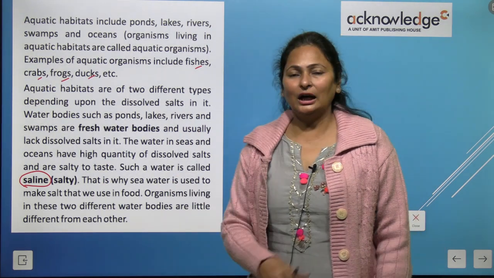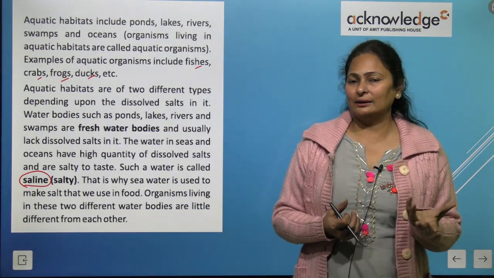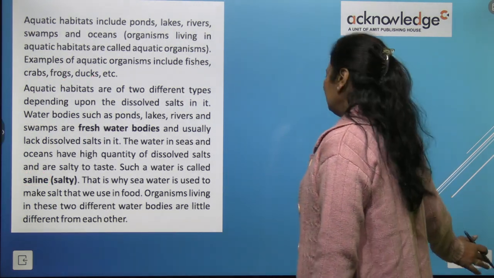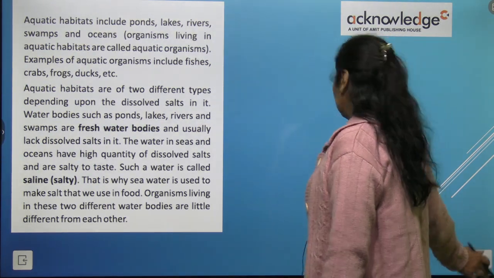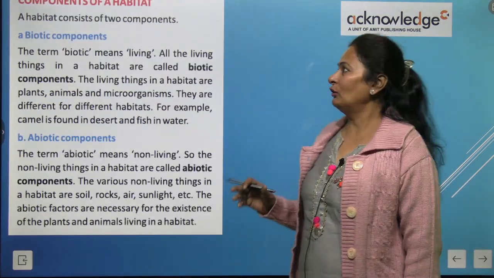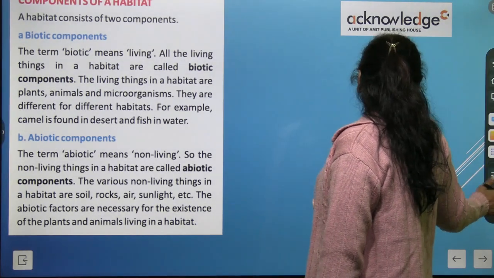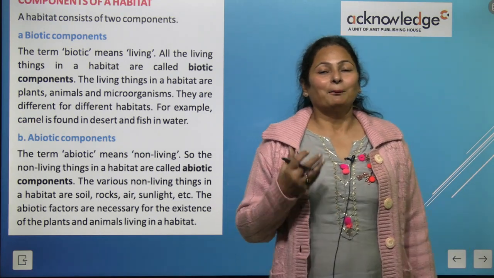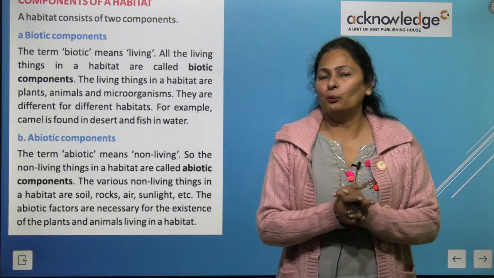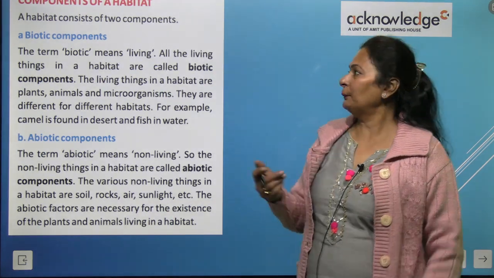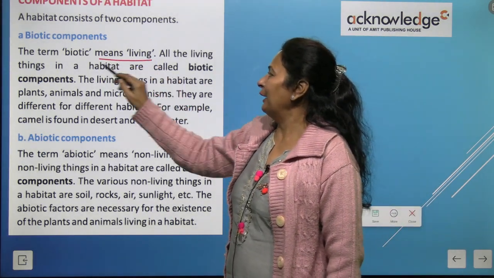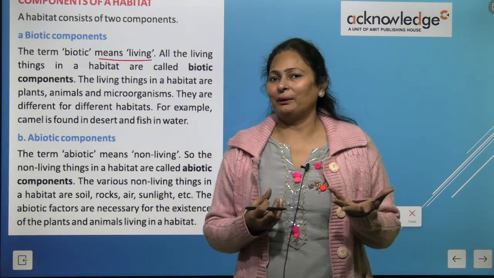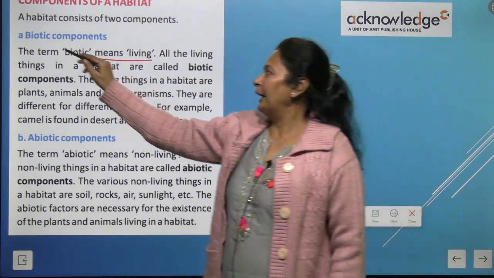We now know the fresh water bodies and the salty water bodies, right? So there's a difference of presence of salt in it, right? Now the components of a habitat, we call them biotic and abiotic components. Biotic, just understand in very simple language, biotic means living things, and abiotic means non-living things. So first we will discuss the biotic components.